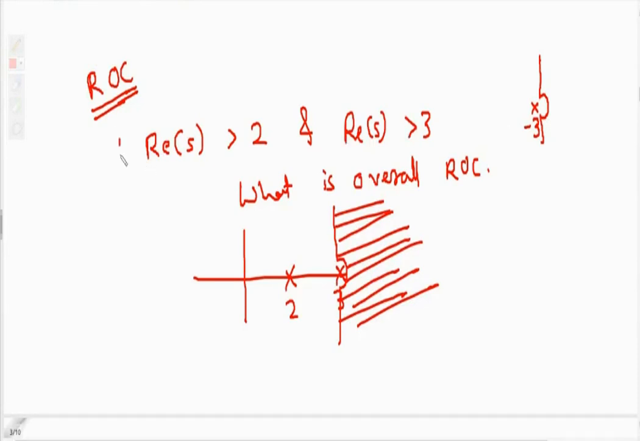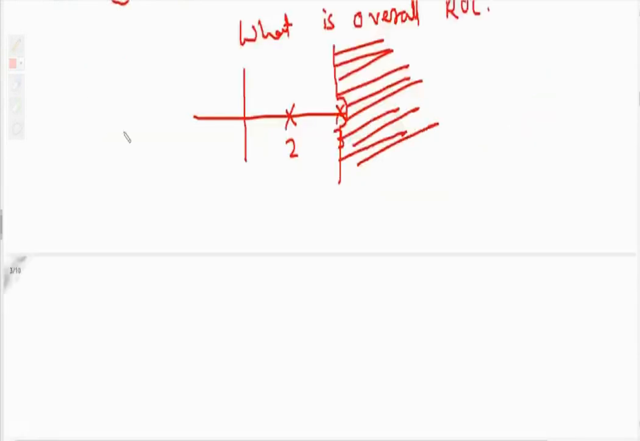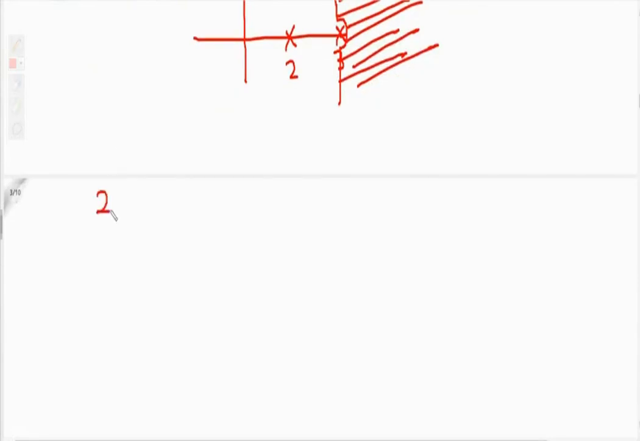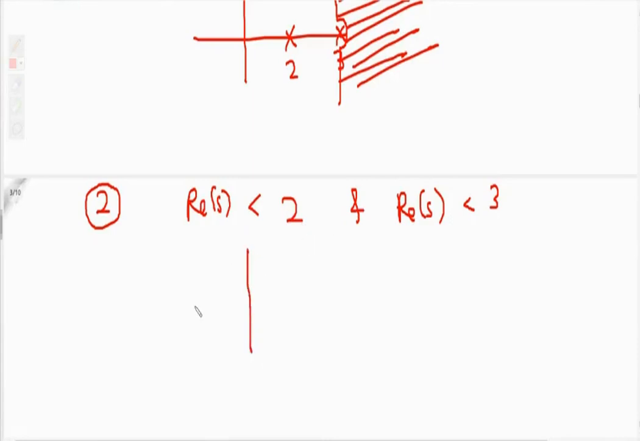Now second case which may come in the numerical, like real of s less than 2 and real of s less than 3. This is just for your example. 2 and 3 are just numbers for the example purpose. So 2 is over here, 3 is over here, and overall condition is it should be less than 2 as well as it should be less than 3. So overall ROC will be it should be less than 2.